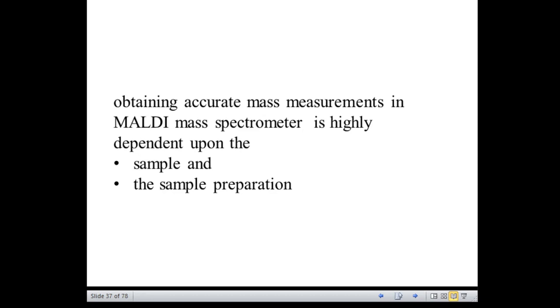And if there is contamination of the sample, say for example in the purification of the sample, the contamination could be the salt by itself, the use of salt in buffer. If it is more than 10 millimolar, then this will lead to reduced sensitivity. So sample purity is very important.